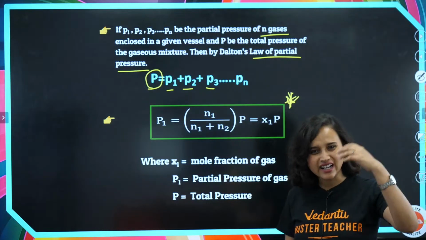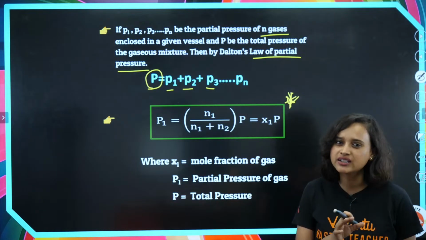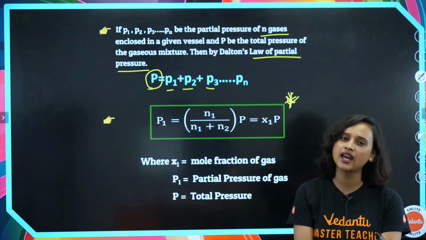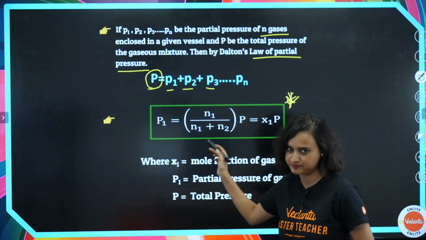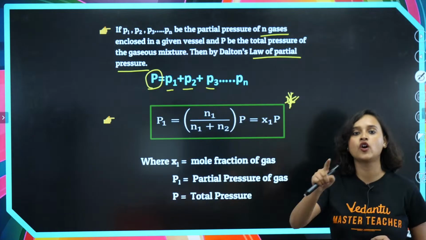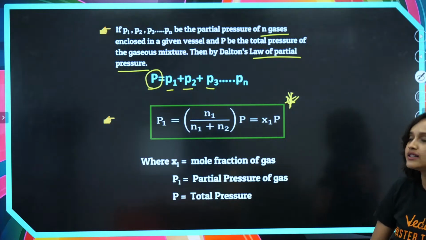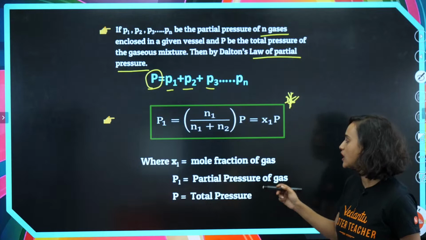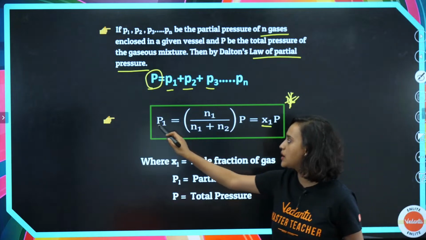The derivation is there in your book, and you will find it. However, I do not think the derivation is important right now, but you can do it. Basically it is the same thing, PV is equal to nRT. From that same formula, you can derive it like this, but this is what is important from an exam point of view. If you want to solve the questions, this is what you have to remember. Now, chi1 here is the mole fraction of the gas, and P1 is the partial pressure of the gas.